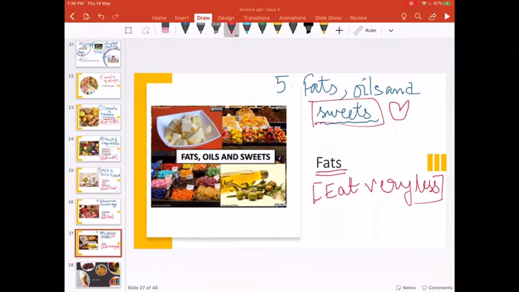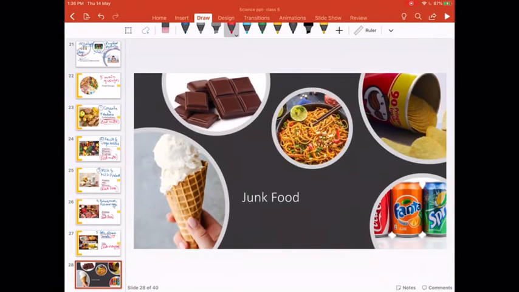Okay? Now, next we will move on slowly to our extremely favorite food. You see, Shots also started barking by seeing the pictures. It's yummy, yummy, yummy.